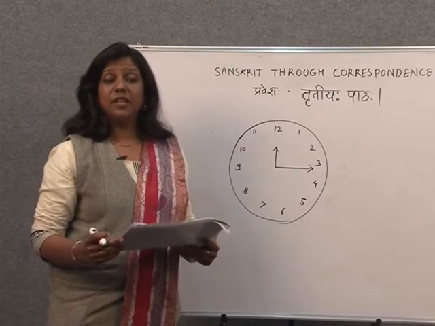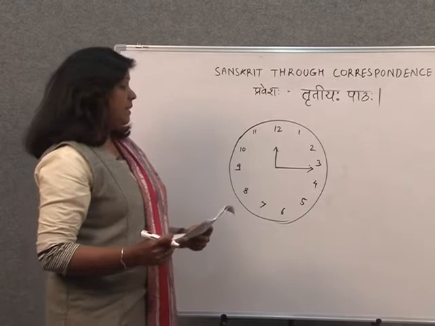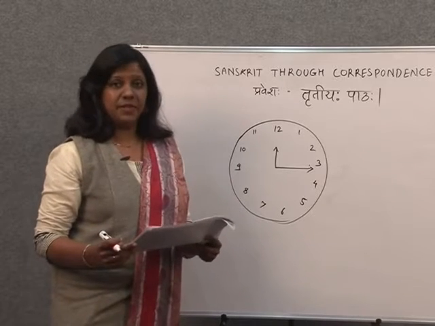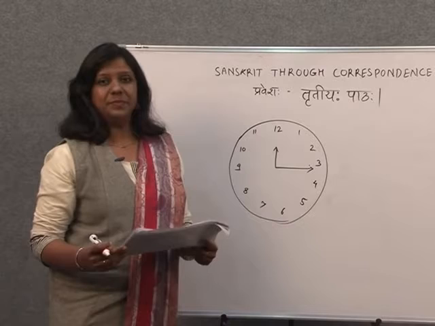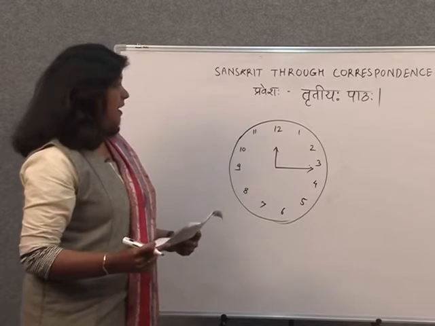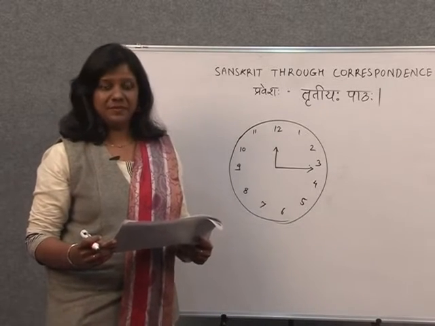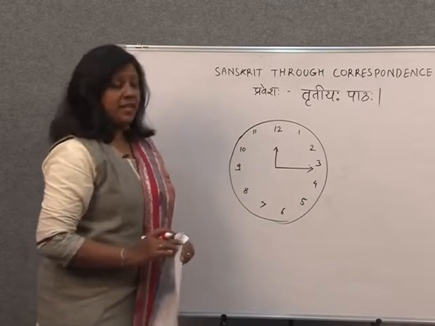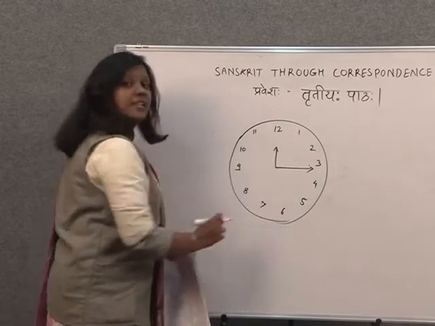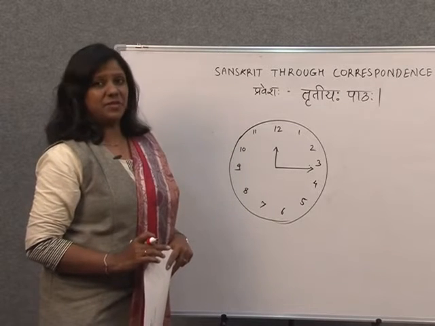So sapada denotes 1/4. Then half past 5 is sardha panchavadanam, sardha dvivadanam, sardha chaturvadanam. Let's remember, 1/4 is sapada and half is sardha.